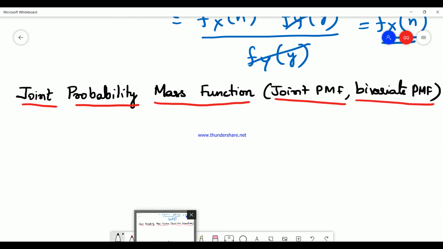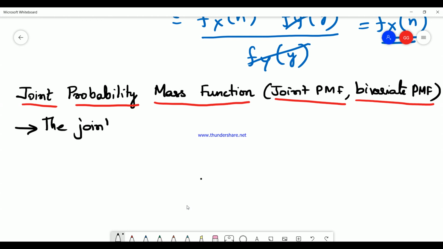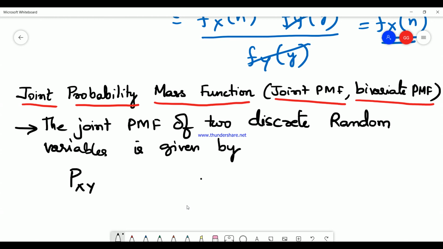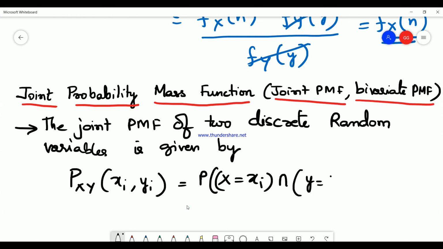So here the joint probability mass function of two discrete random variables, keep this in mind, it is for discrete random variables, is given by Pxy of xi comma yi would be equal to probability of X being equal to xi intersection Y being equal to yi.